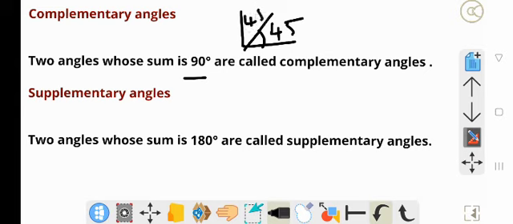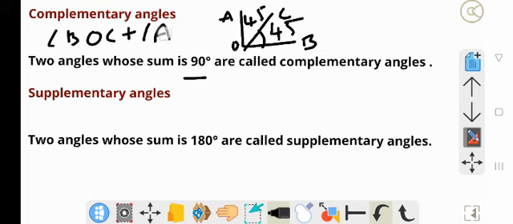Now here O, B, A, C. Angle BOC plus angle AOC is equal to 90 degrees. So angle AOC and angle BOC are two complementary angles.